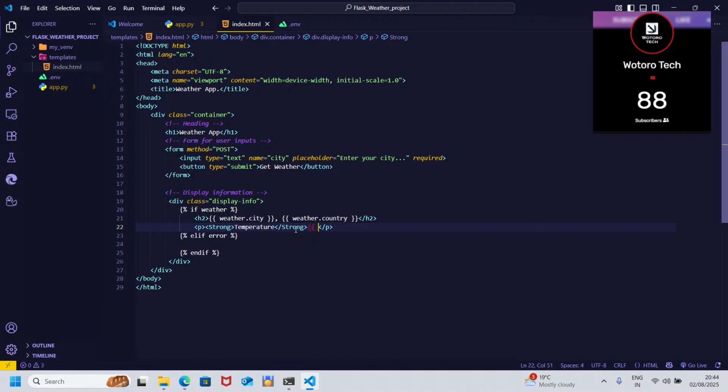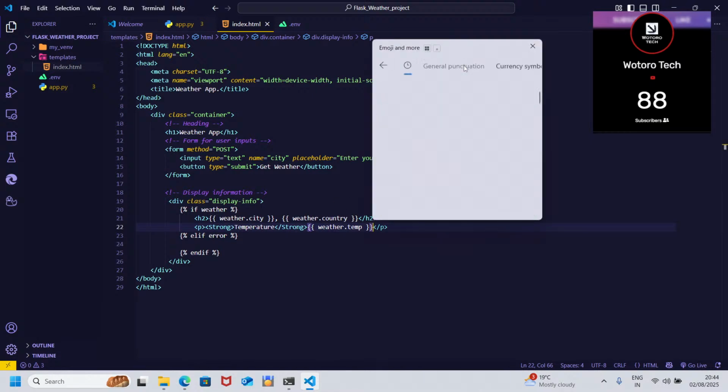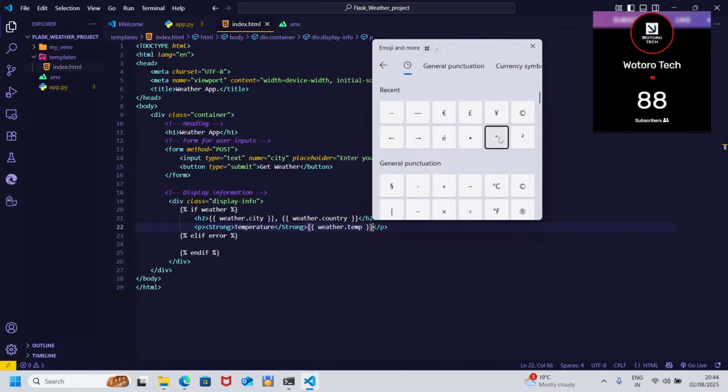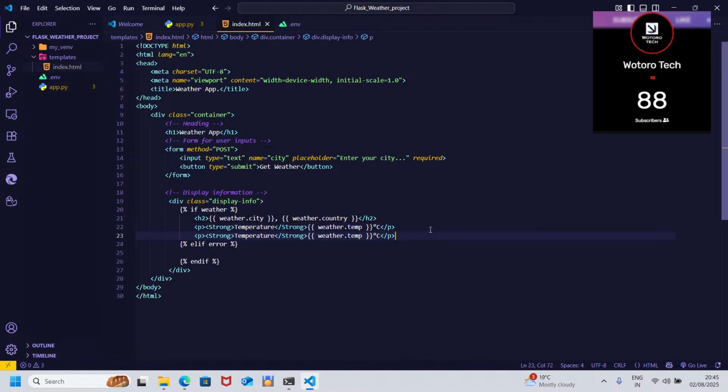So here, degree, let me see whether I have degree here. These symbols, is it degrees? Yeah, degrees Celsius. So let me just copy this down.